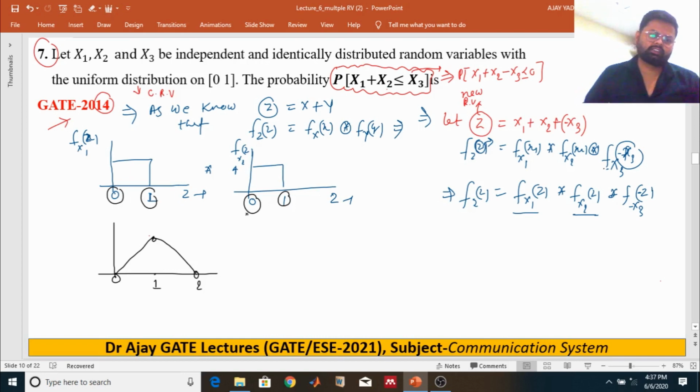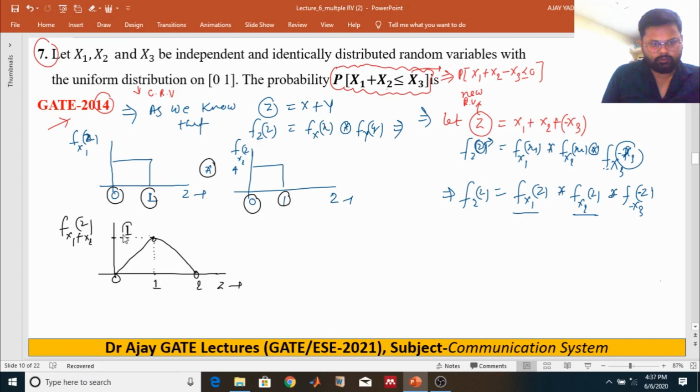If the pulses that we are going to convolve are the same, then the resultant of the convolution will be a pulse signal. And after getting the convolution of x1 plus x2 of z, you get a triangular pulse, and the value at this instant is 1.